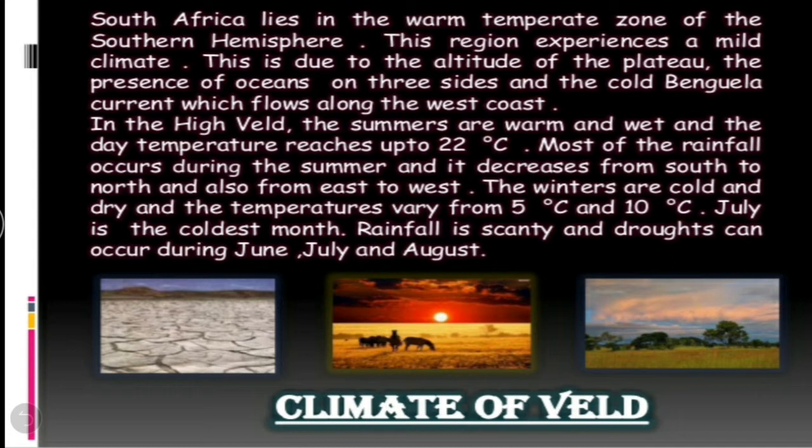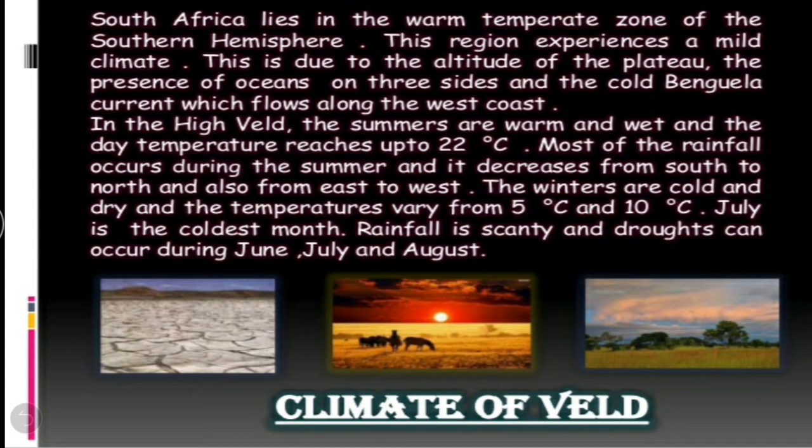So South Africa lies in the warm temperate zone of the southern hemisphere, and this region experiences a mild climate, due to the altitude of the plateau, the presence of oceans on three sides, and the cold Benguela current which flows along the west coast.